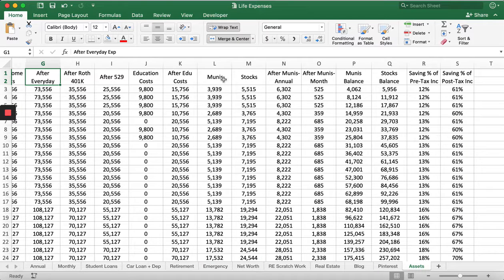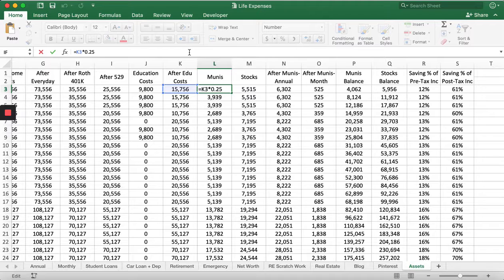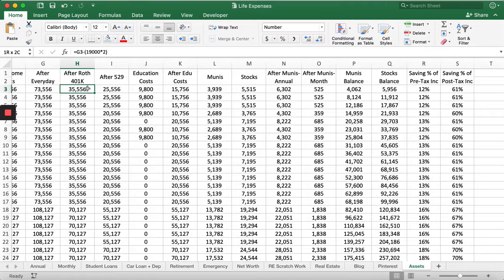But then next we see munis. So these are the municipal bonds that we talked about that have that beautiful tax advantage. And so what I did was I said, okay, I have about 16 grand left. I'm going to put 25% of that money into my municipal bonds, and then put 35% of that income into stocks. And so what is that? 35 plus 25 is 60%. So that's saying, okay, even after all of this saving, really, right? These are really kind of two saving categories. I'm going to still put money into munis and stocks.